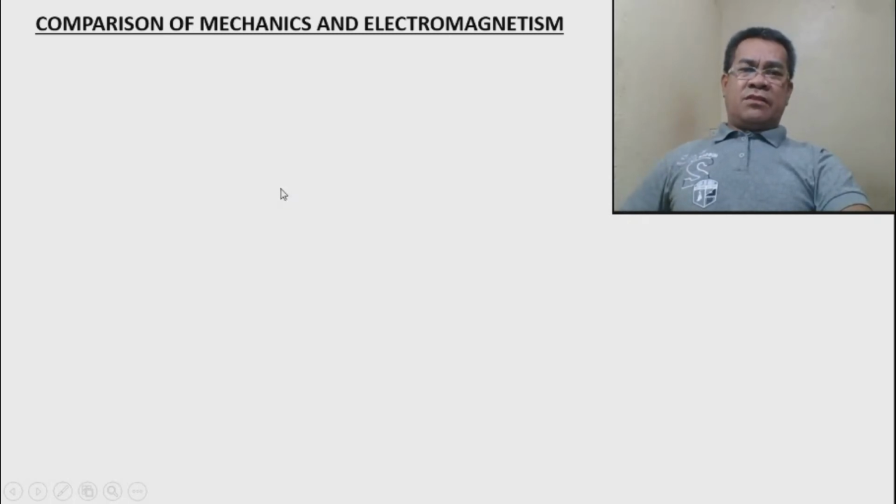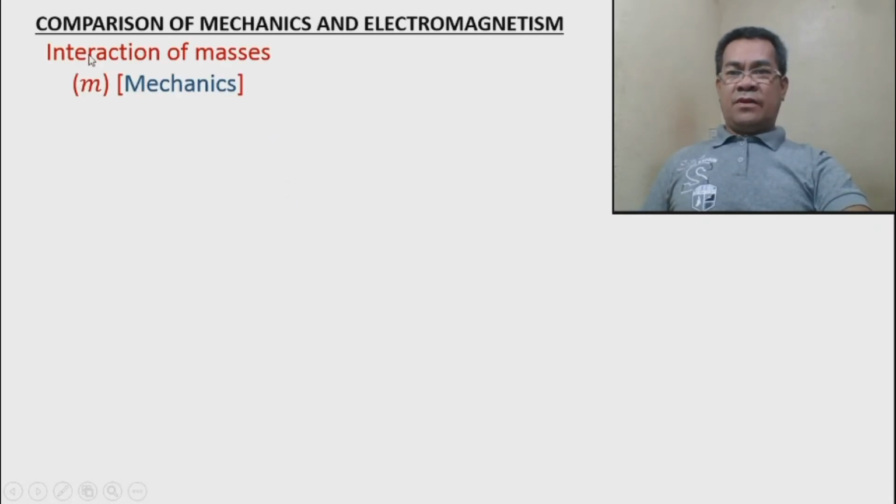So when we say particle, there are properties of the particle. We have the mass. If you analyze the interaction between masses of two particles, the result actually is mechanics. That's why if we concern the particle about its mass, the heavier, the greater the momentum. Because we are concerned with the mass, we did not include the charges, because in mechanics we are studying the interaction between the mass.